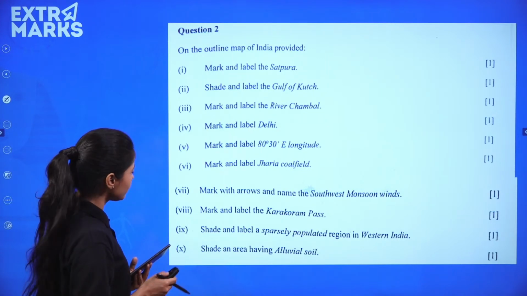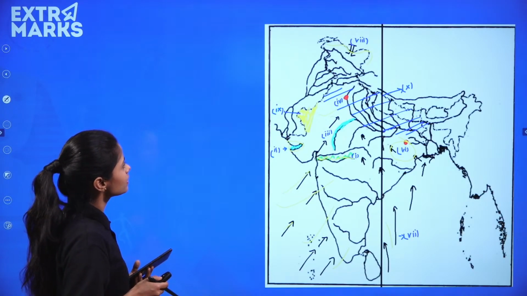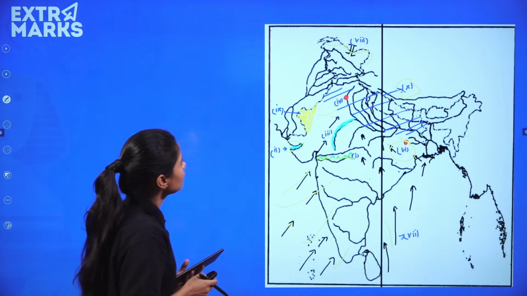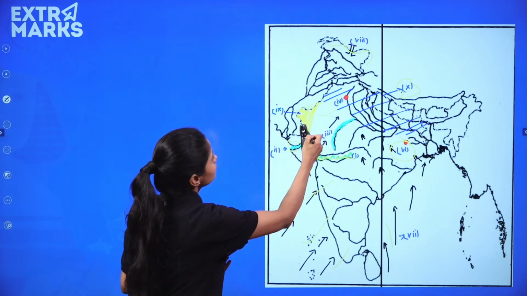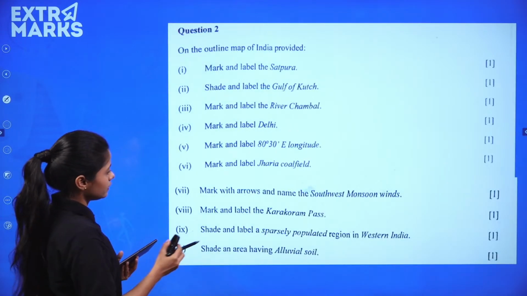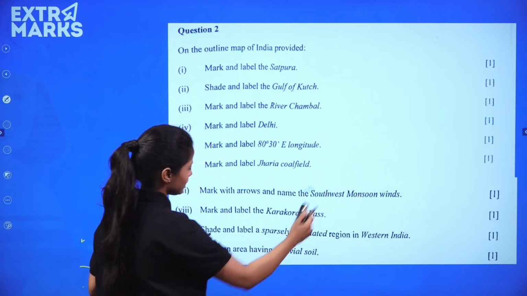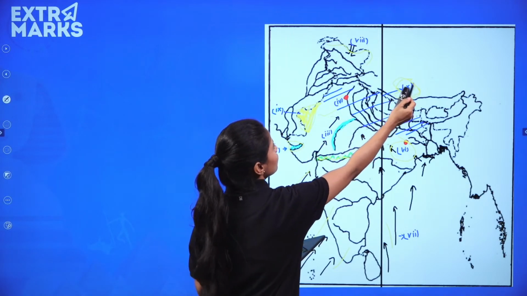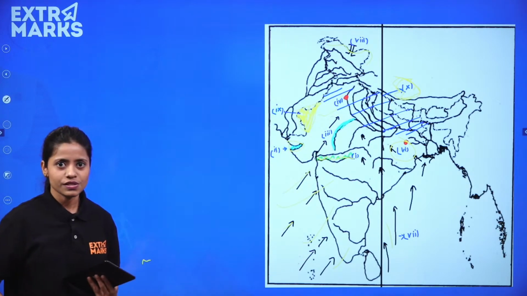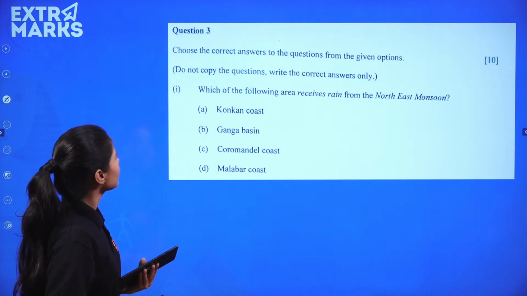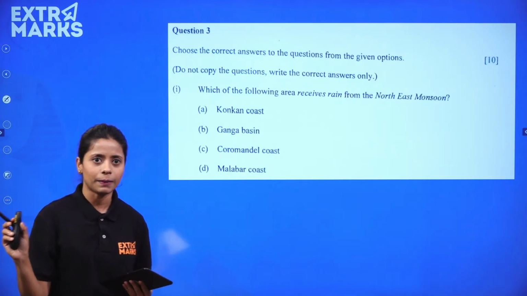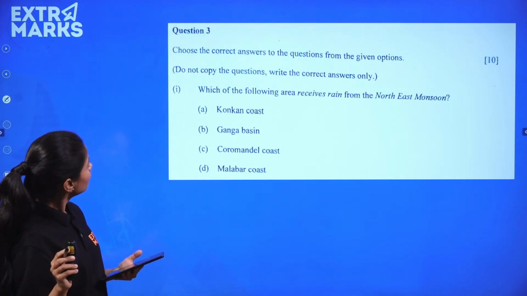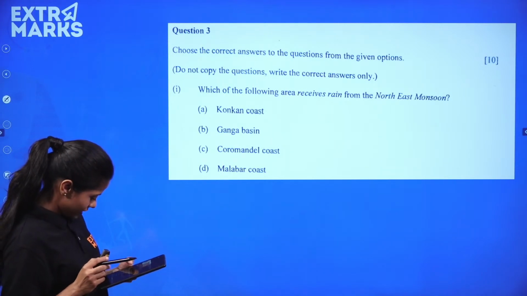9 and 10, alluvial soil and sparsely populated Western Indian regions. You have 10 here, and 9 is here, the shaded one. This sparsely populated region of Western India, shade the alluvial soil here. So you find alluvial soil somewhere near the Himalayan ranges. Very simple to understand. Nothing was very difficult in the paper.